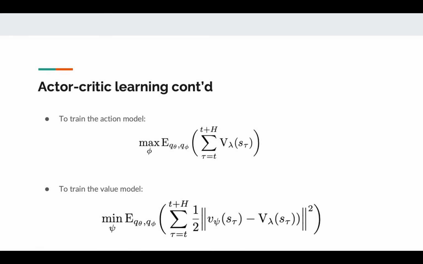The objective for the action model is to predict actions that result in state trajectories with high value estimates. Therefore, we maximize the expected sum of value estimates over state trajectories with respect to parameters phi. Maximizing the sum is equivalent to backpropagating through the agent's latent imagination. This is because value estimates depend on both the reward model and the value model, which in turn depend on our action and transition models. To train the value model, we minimize the expected square difference between the value model and the value estimates over state trajectories.